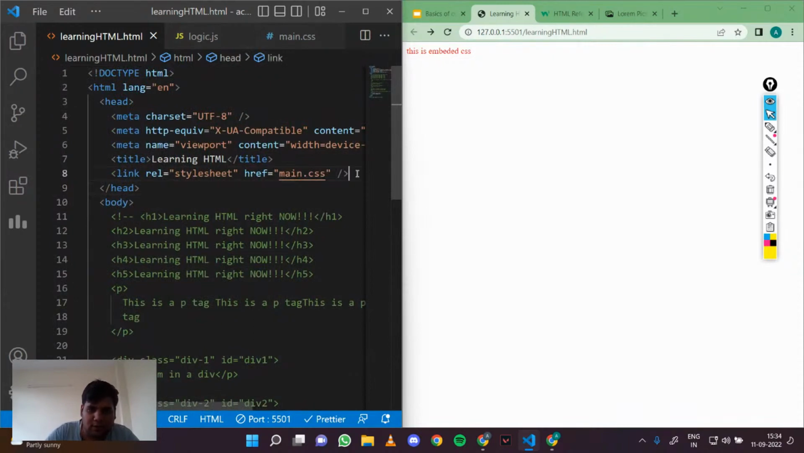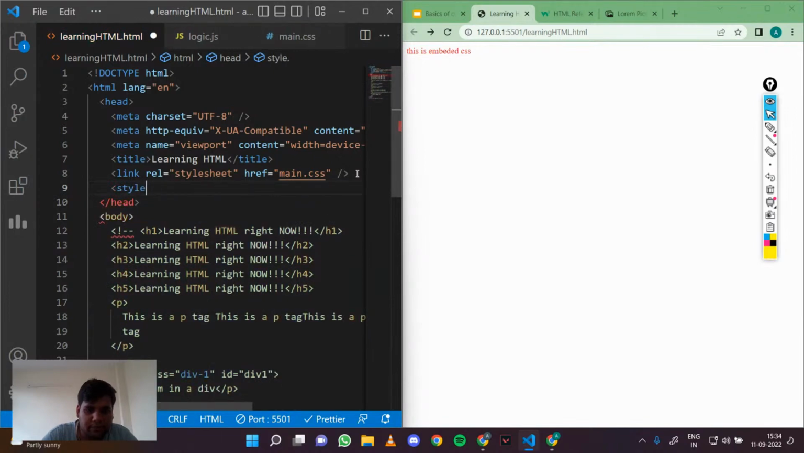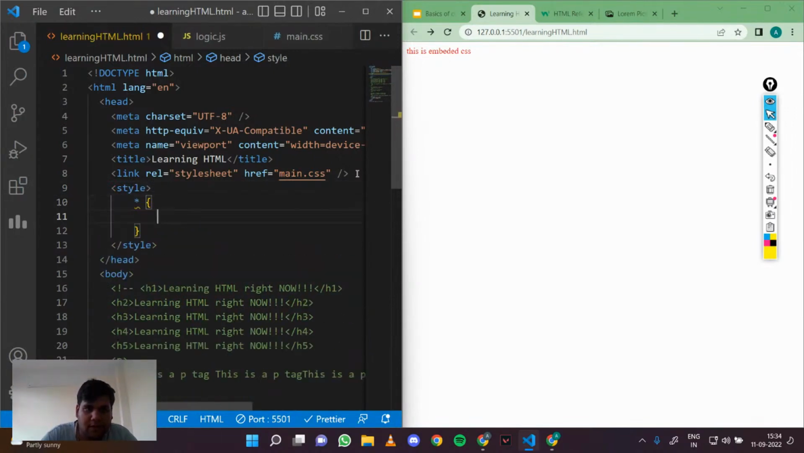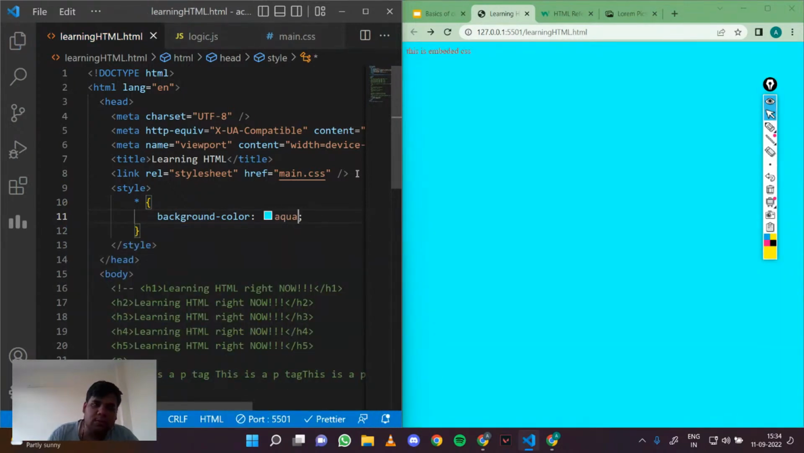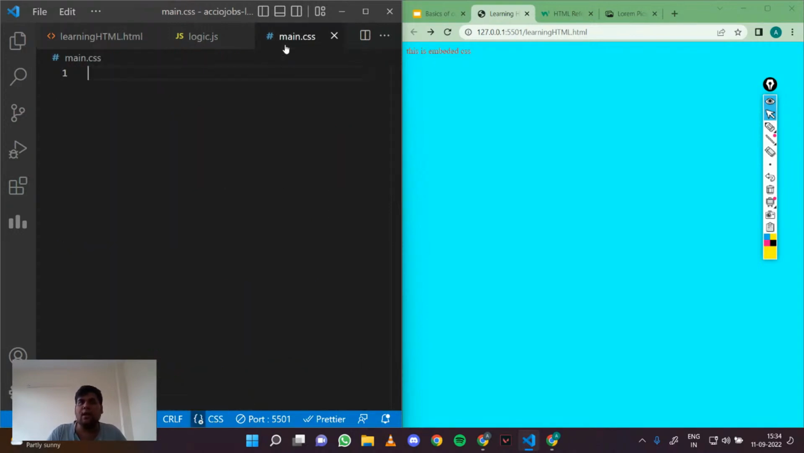Another way is that we declare some style here, and let's say I want to give this background color as aqua. When the CSS is inside the HTML document in this form, we call it internal CSS. Another way is to link our CSS sheet in a different file and then execute it. This is called external CSS. We use external CSS because it is cleaner and more readable as a developer.